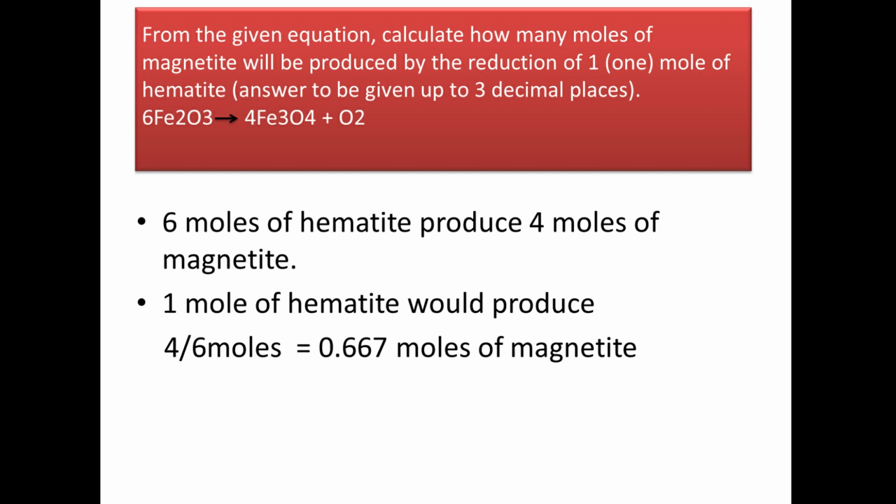Okay. The next and the last question, from the given equation, calculate how many moles of magnetite will be produced by the reaction of 1 mole of hematite, and the reaction is given below. In the reaction you can clearly see that 6 moles of hematite produce 4 moles of magnetite. So for 1 mole of hematite we will get 4 by 6 moles, that is 0.667 moles of magnetite.